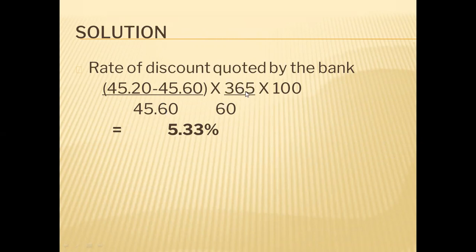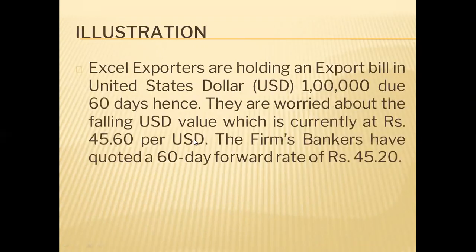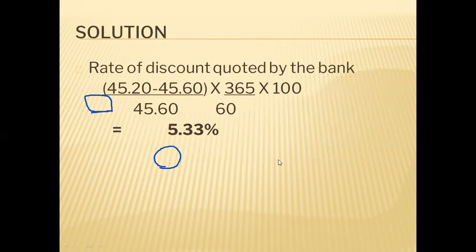365 is the number of days in a year. 60 is for how many days the forward rate is quoted, a 60-day forward rate. Into 100 for calculating the discount in percentage. So you can say the fall in value of dollar is 5.33 percent. In 2 months, you can say that the dollar has reduced by 5.33 percent. So this is the discount quoted by the bank.